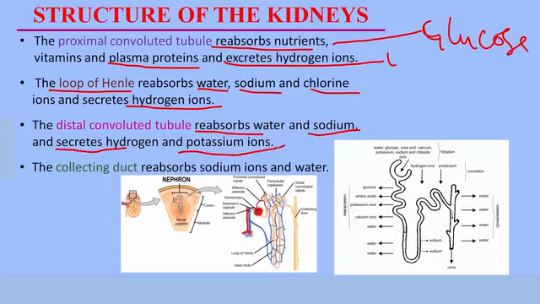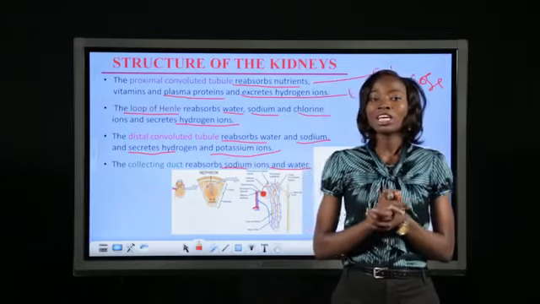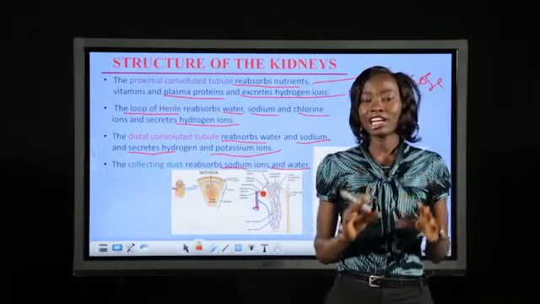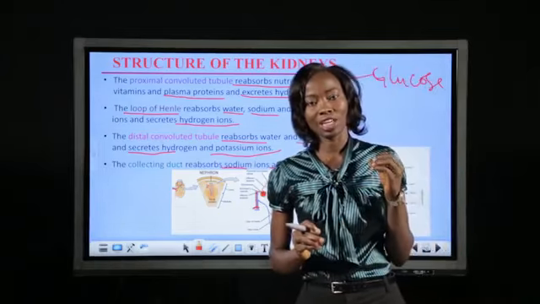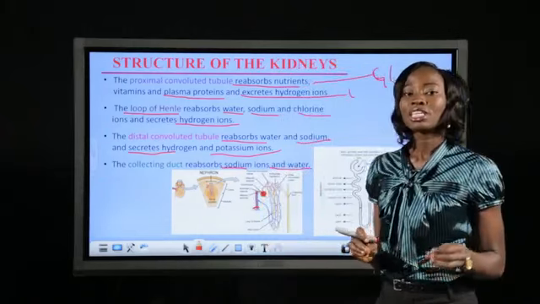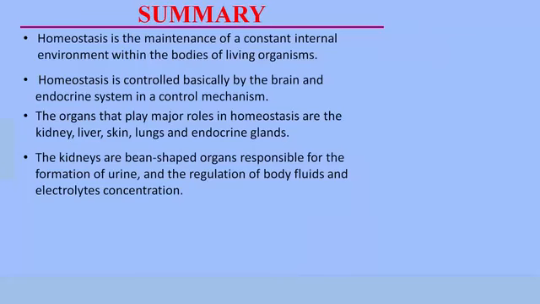And lastly, the collecting duct, which is the end part of the nephron tubule, reabsorbs sodium ion and water. Remember, all of this reabsorption and secretion happens only when the nephron tubules have been instructed to either reabsorb or secrete a substance. At this point, we'll summarize all we've been learning today.